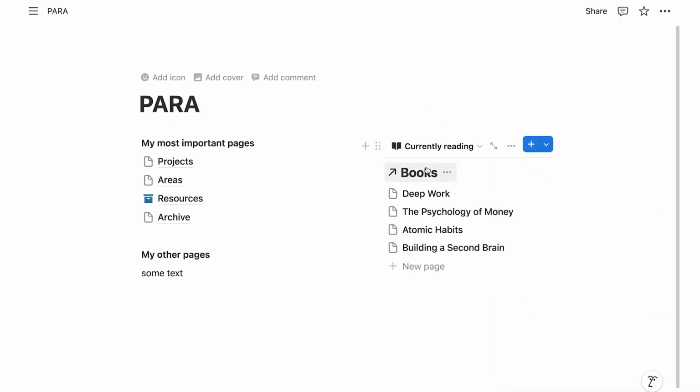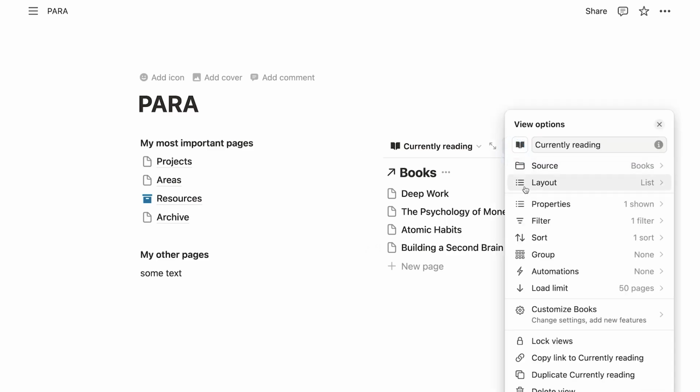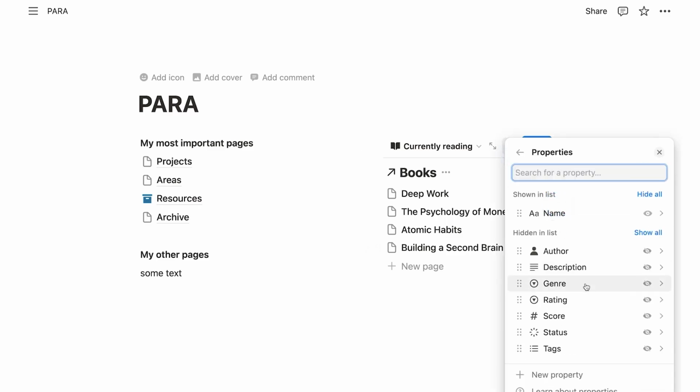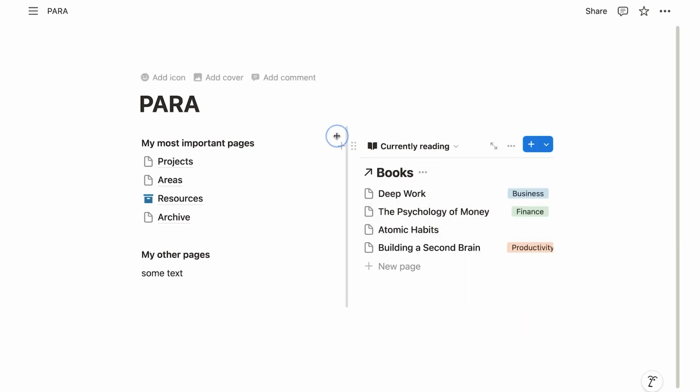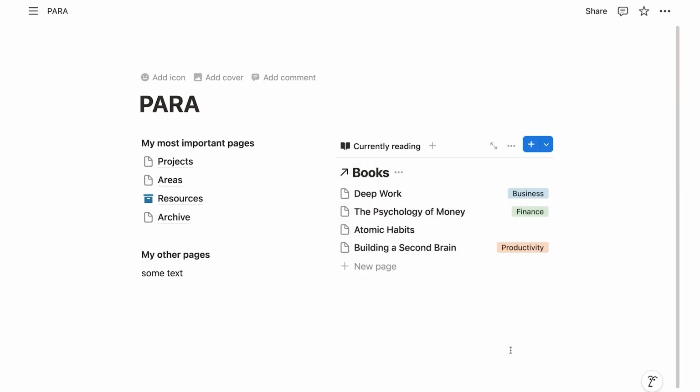And then we see we now have just these little icons. If I wanted to, on the side, I could start to display properties, but it takes up much less visual space. So let's go to property and say, okay, the genre I would like to know as well. And now I have this here. It's still not enough space, so I will resize the column a little bit. And now here I have my books that I'm currently reading.